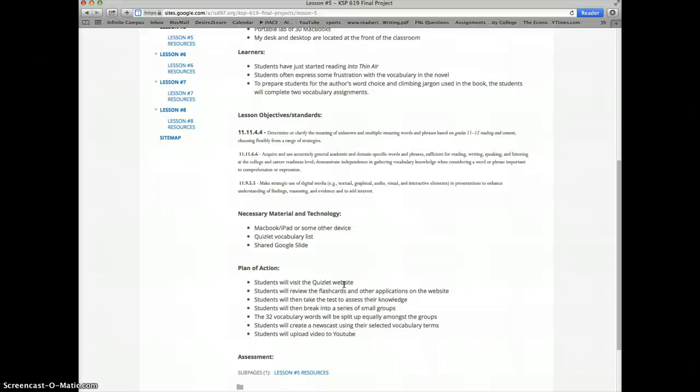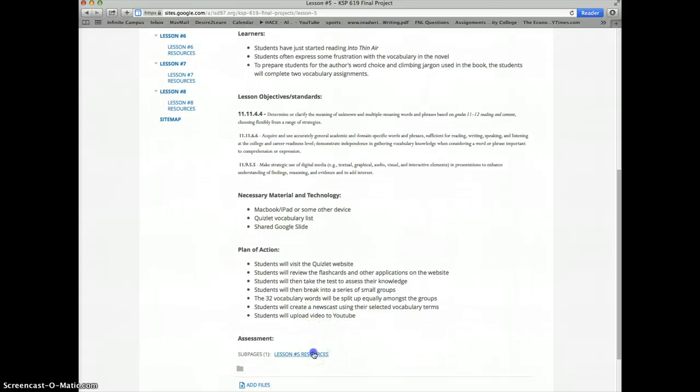Students will spend time working individually and in pairs reviewing the terms and using the resources on the website to understand the words. Next, the students would take the quiz on the website, and they would have to prove to me that they took the quiz and scored well enough on it to move on to the second assignment, which would be using a set of words that I would give to them, and they would have to create a newscast. A fictional newscast can be on anything, but they'd have to use the words, record it, upload it to YouTube, and we would watch them as a class.